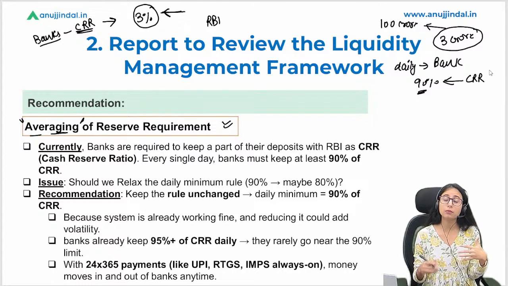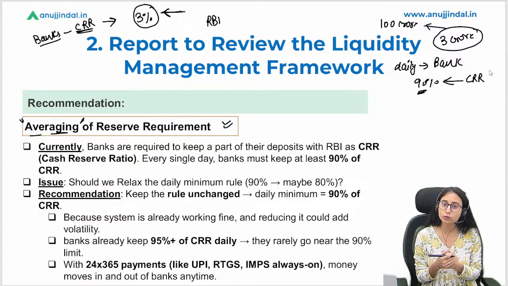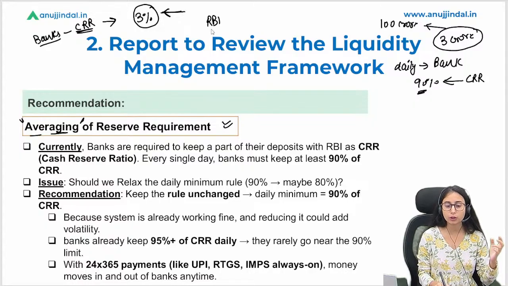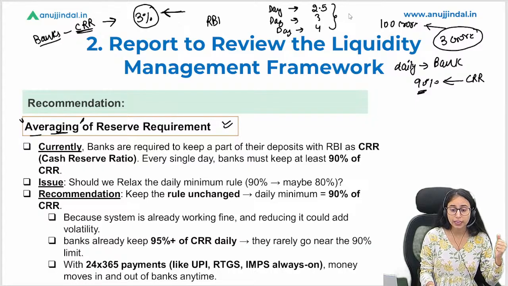Now you will say, ma'am, how can we understand that on an average basis, how we are going to calculate the CRR? Suppose we take an example. Suppose for the first day they have maintained a CRR of 2.5 crore, and then on the second day they maintain a CRR of say 3 crore, and on the next day they maintain a CRR of 4 crore, right? So if we take an average of these 3 days, there would be a CRR of 3.16 crore.